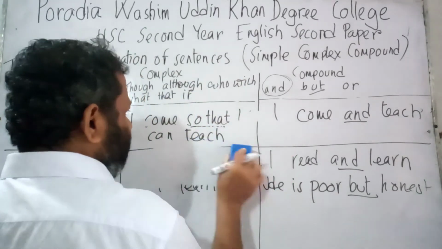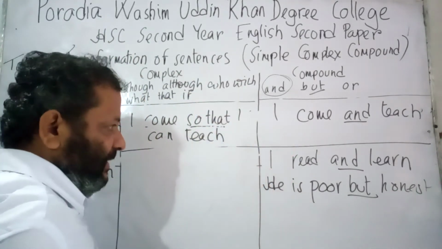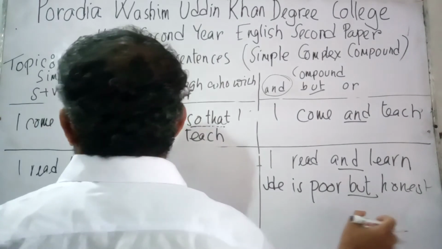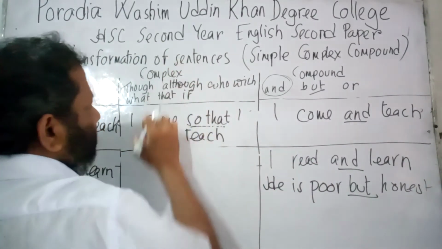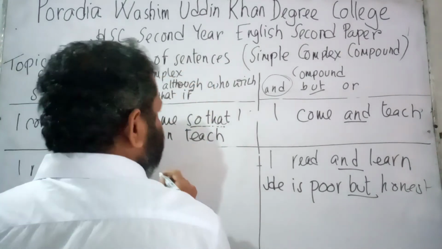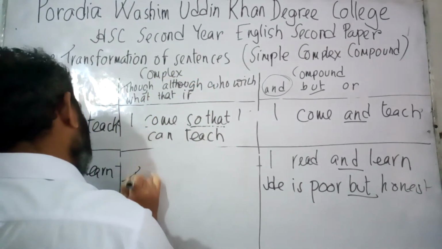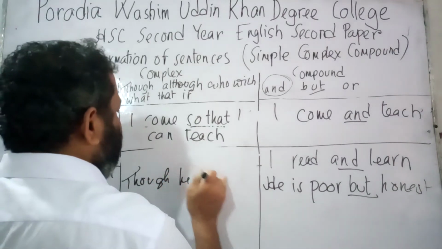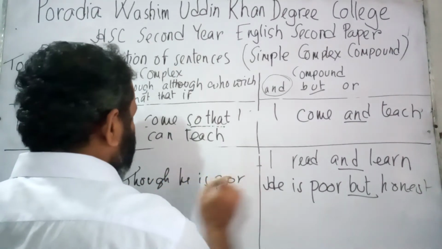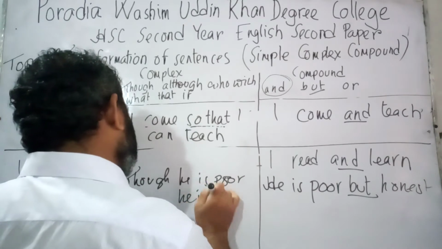Now let us practice. So as long as the word but is here, I would make the sentence complex by using though or although. That is, though he is poor, he is honest.